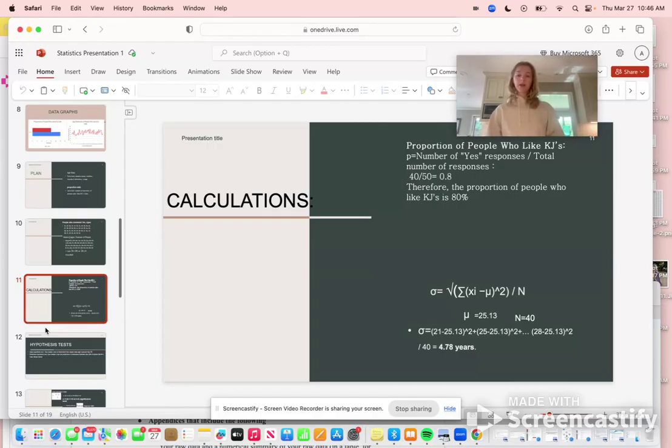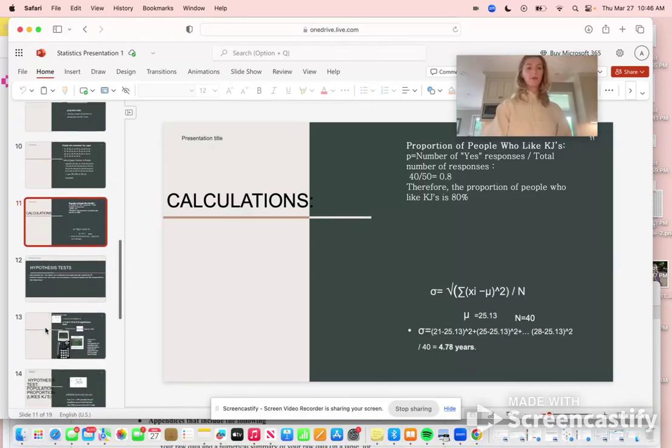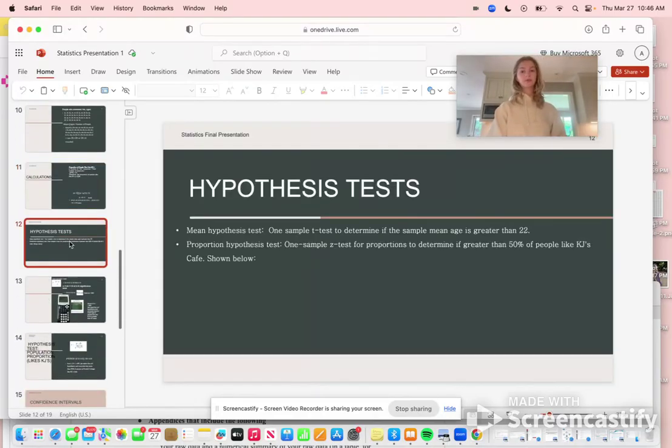And then down below, we calculated the standard deviation, which we got to be 4.78 years. And this is important for further calculations. So first, we did hypothesis testing. We did a mean hypothesis test, which was just a one sample t-test to determine if the sample mean age was greater than 22 years. We also did a proportion hypothesis test, or a one sample Z test for proportions, to determine if greater than 50% of people like KJ's Cafe.